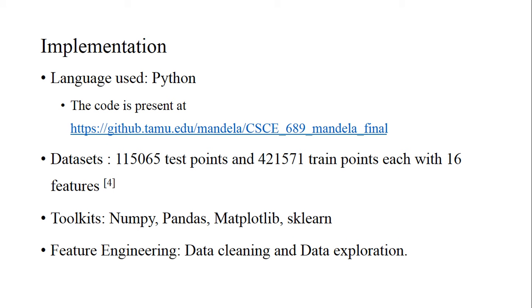Coming to the implementation, I use Python as my primary language to code for the project, and the code is available on GitHub at this repository. The data points were provided by Walmart during the competition, and there are about 115,000 test points and about 420,000 train points, each having 16 features. The toolkits I use for the project are NumPy, Pandas, Matplotlib, and sklearn. All these toolkits help me do the scientific calculations, the data analysis, the math calculations, and plotting the results.